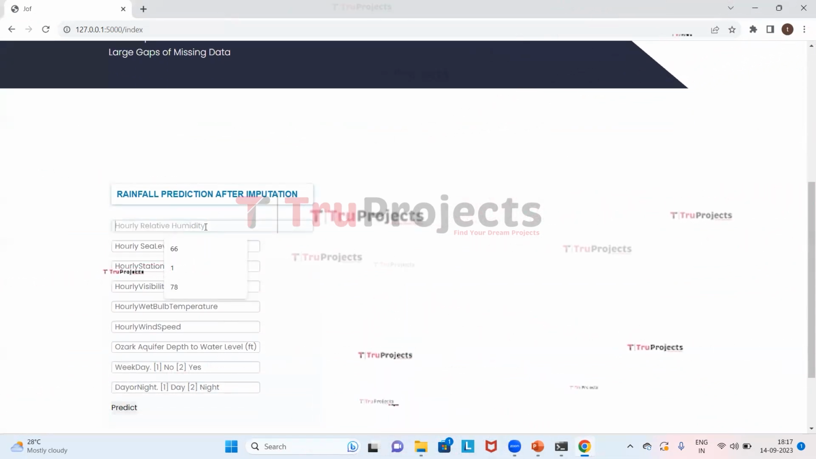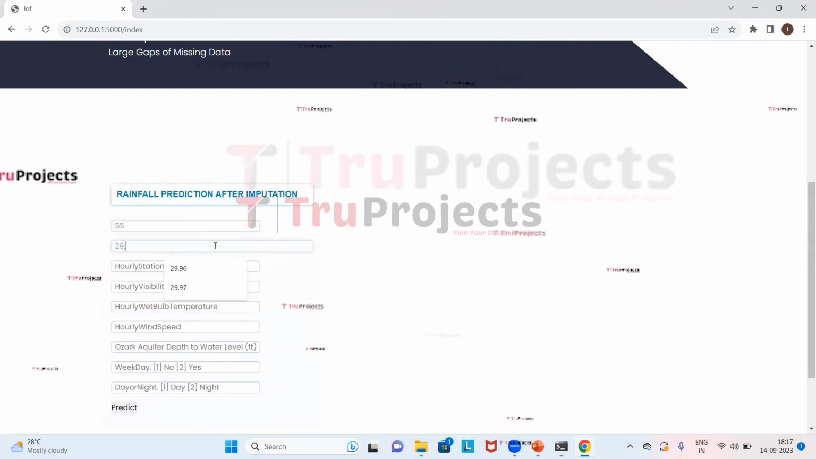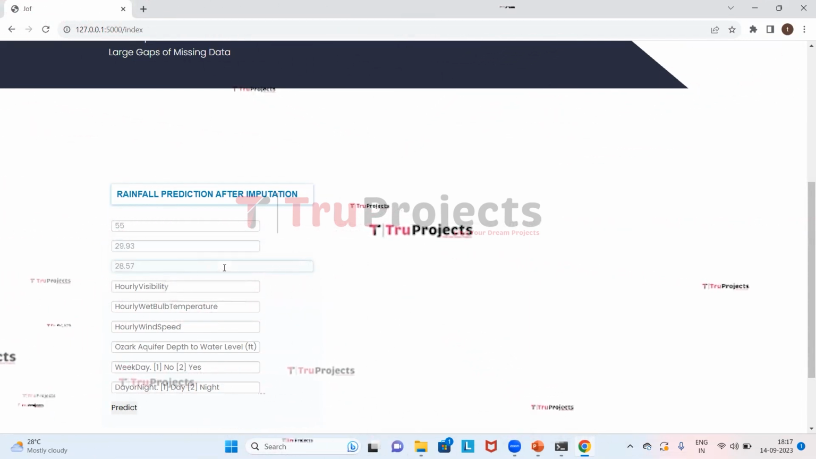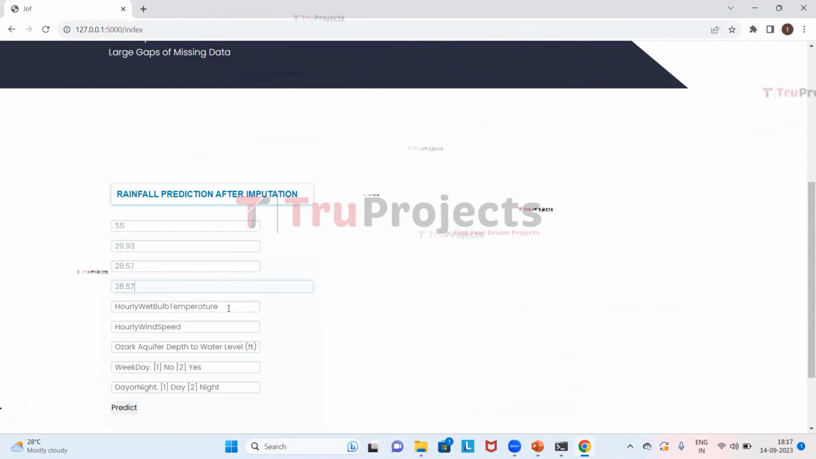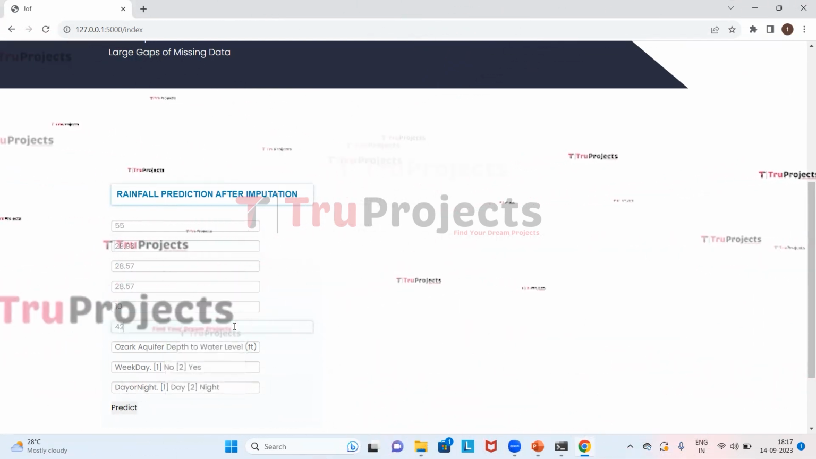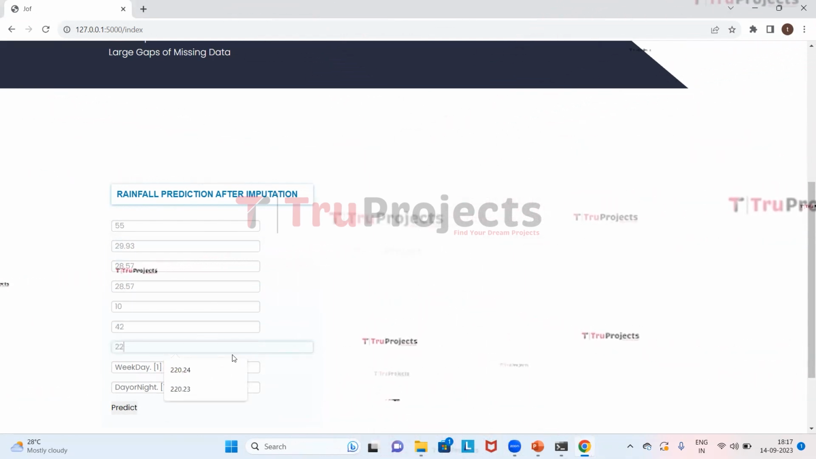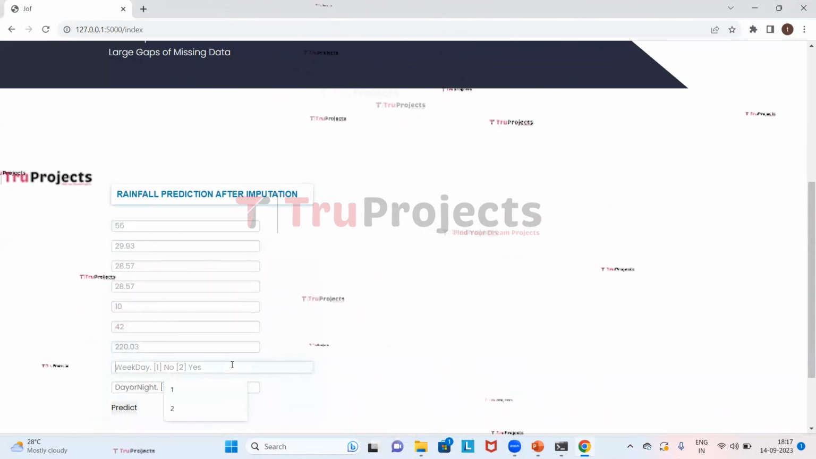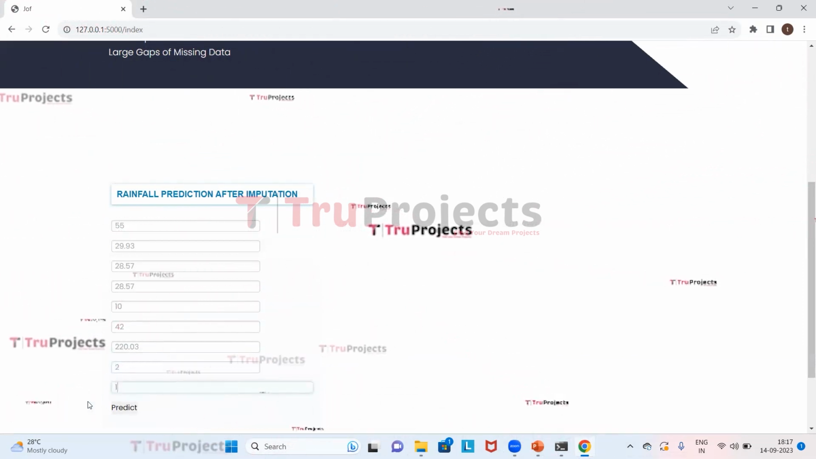Here we will enter the relative humidity as 55, sea level pressure as 29.93, and the station pressure as 28.57, Harley visibility as 28.57, and the wet bulb temperature is 10, wind speed is 42, and Ozark aquifer depth to water is 220.03, and the weekday as 2, and the day and night as 1. Now we will click on predict.